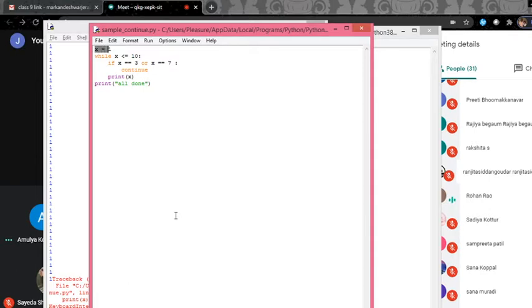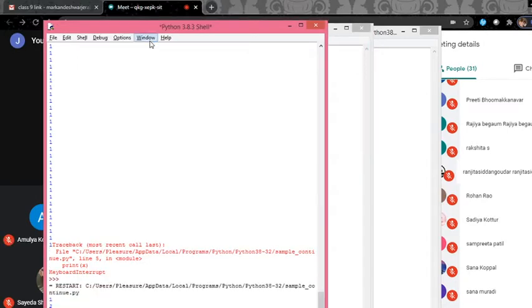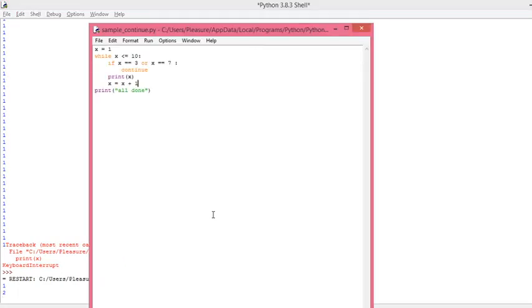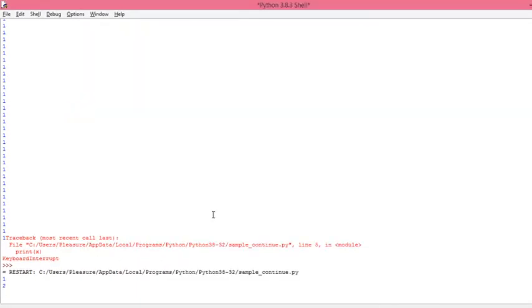See, I didn't change the value of x anywhere, right? That's why after this you write x equals to x plus 1, so that it goes to the next value and compares with the condition, right? Now you run the code. What did you get here? Only 1 and 2. It has displayed only 1 and 2. Why so?